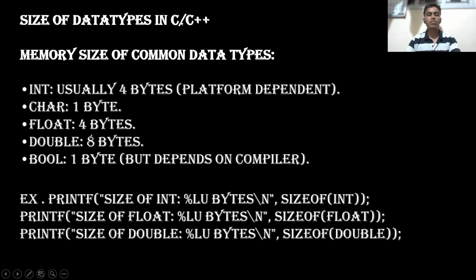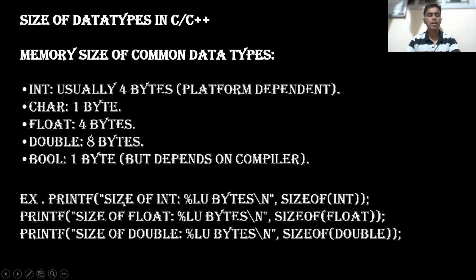Size of data types in C and C++. Memory size of common data types: int, char, float, double, bool. Int usually has 4 bytes, char 1 byte, float 4 bytes, double 8 bytes, bool 1 byte, but it depends on the compiler. For example, printf size of int, percent lu bytes.